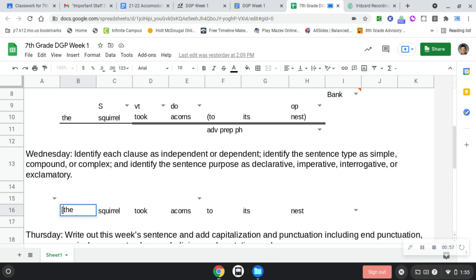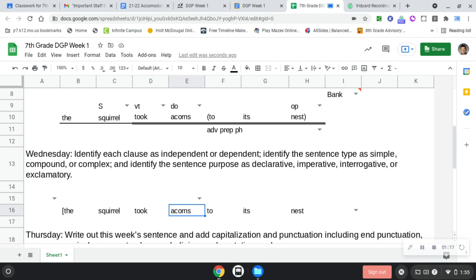All right? Now, where does this clause end? So where are we going to close our bracket off at? I hear acorns and I hear nest. So let's look at acorns first. If I put it here at the end of acorns, that means "to its nest" also has to have a subject and a verb. Every word in a sentence has to be part of a clause, or you have fragments.